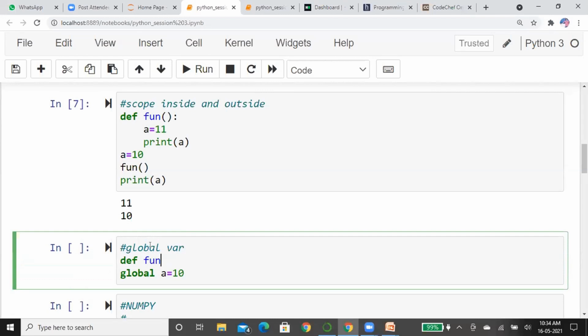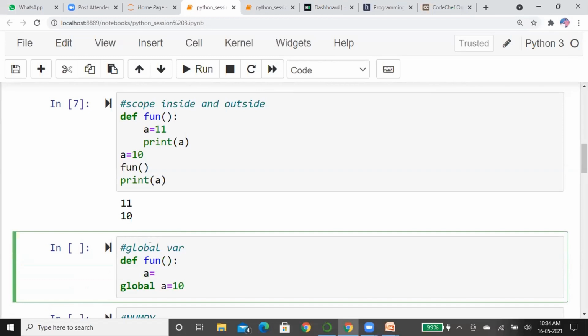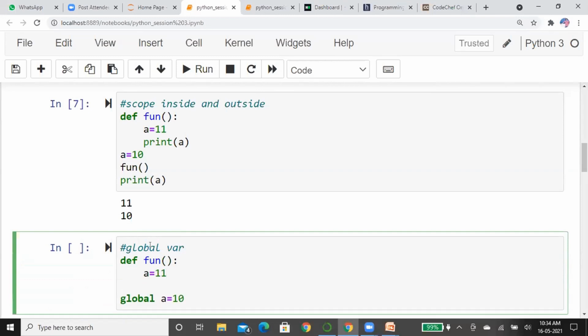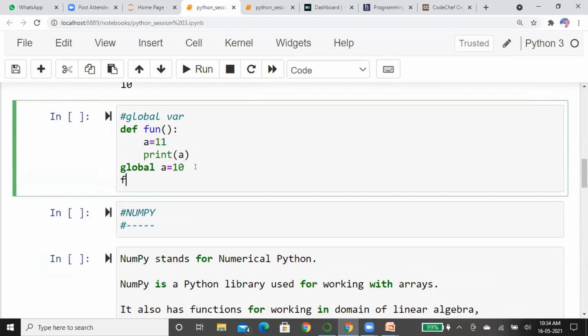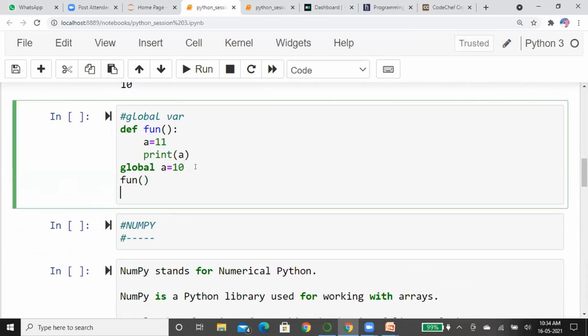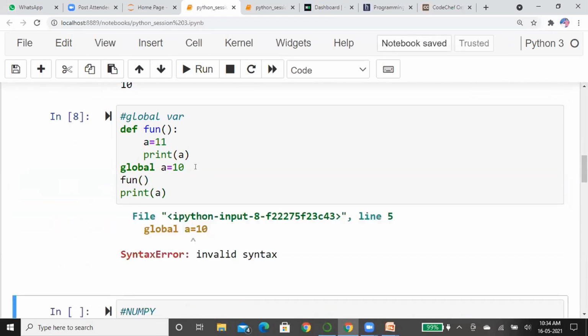Define function, a is equal to 11, print a. After that, I'm calling the function and printing the value of a. Now let's see what will happen.